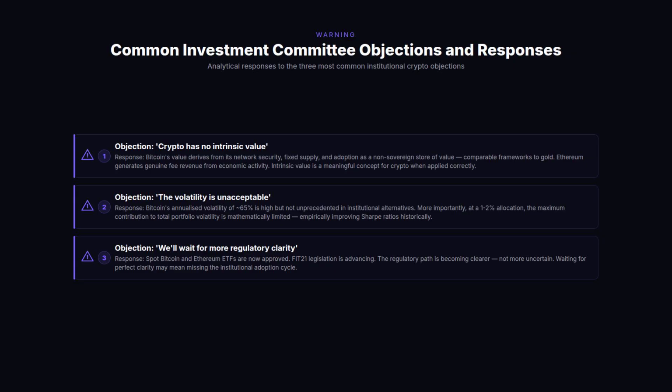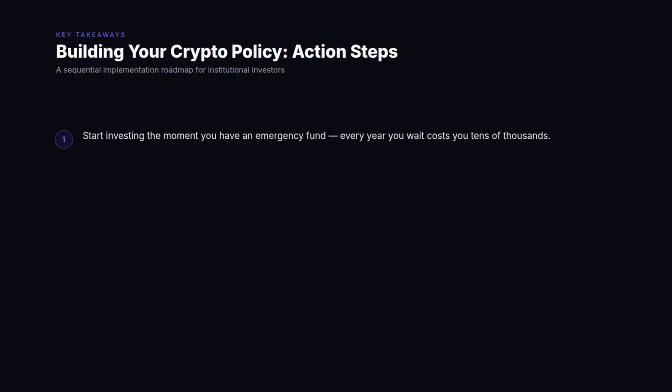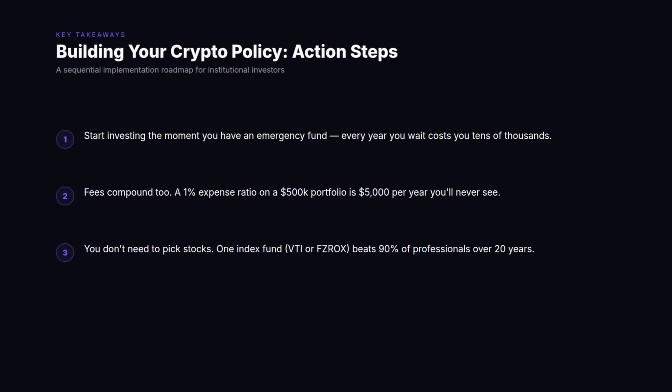The response must acknowledge that uncertainty exists while pointing to the concrete clarity that has emerged. Spot ETF approvals, SEC's implicit commodity treatment of Bitcoin and Ethereum, and FIT21's congressional progress all represent meaningful, if incomplete, regulatory clarification.